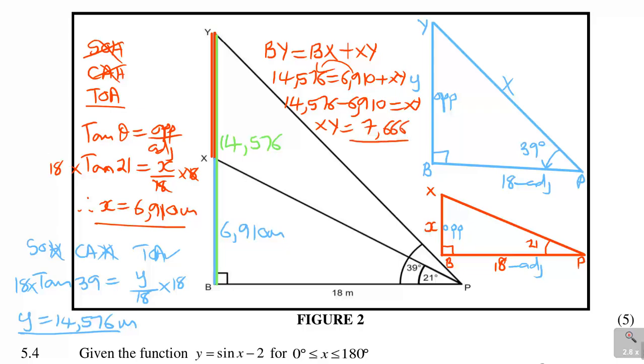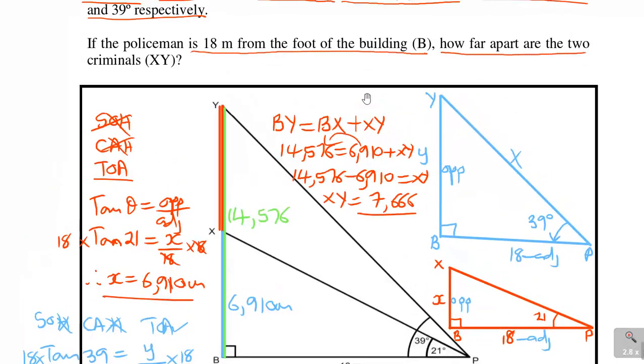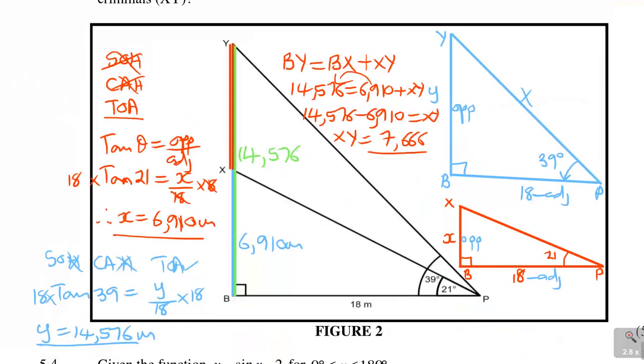So you can conclude on that answer and say how far apart are the two criminals. You can say the two criminals are 7.666 apart. Don't forget the units are in meters. So you have to put it properly to say the two criminals are 7.666 meters apart. So that is the actual answer there.